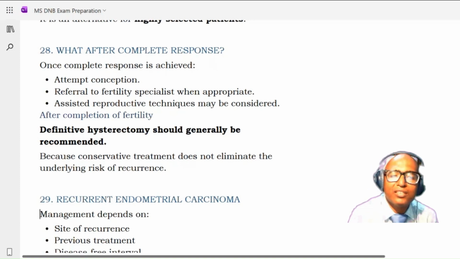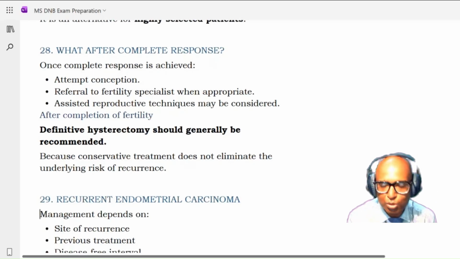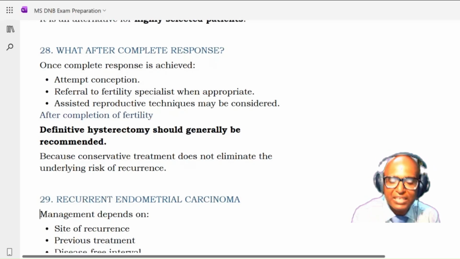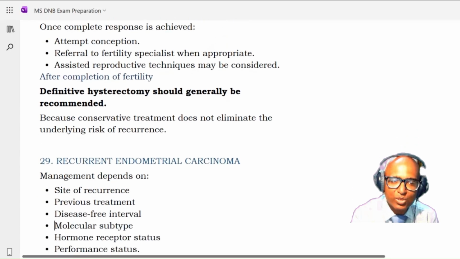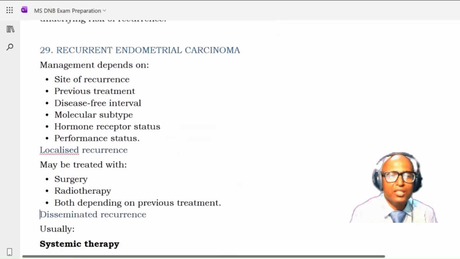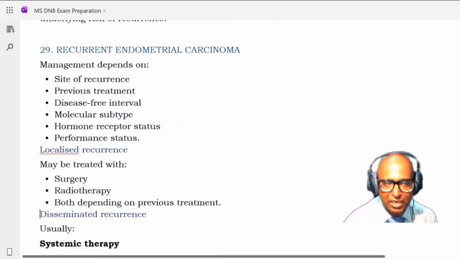So this is the complete treatment for these patients who are willing for fertility. Ultimately you have to go for definitive hysterectomy after the fertility treatment, so ART referral is required. After completion of fertility, we have to consider definitive hysterectomy, because conservative treatment does not eliminate the underlying risk of recurrence.